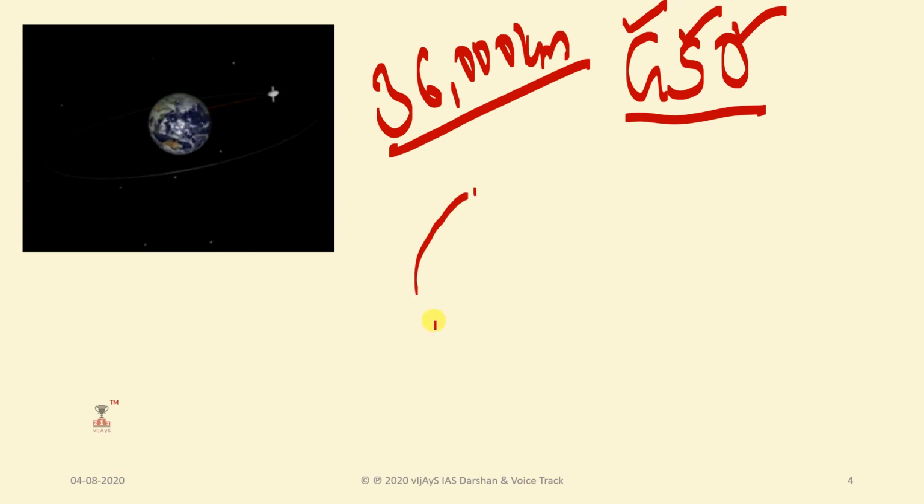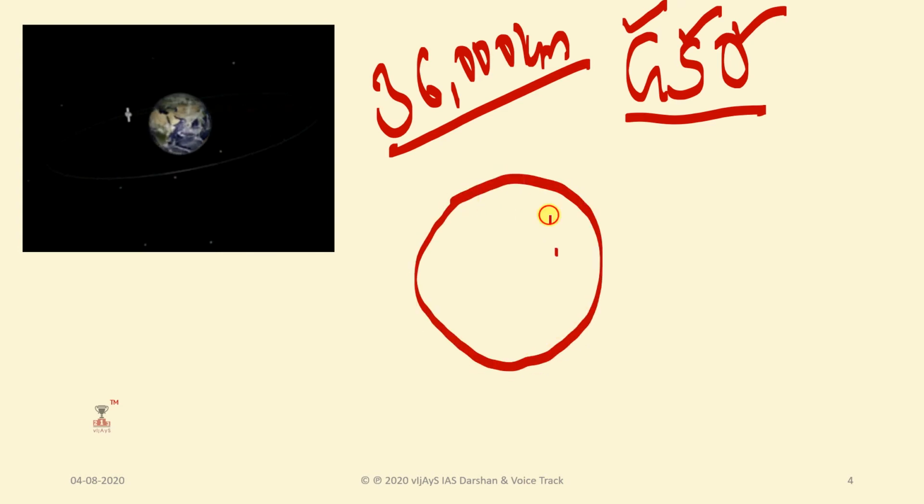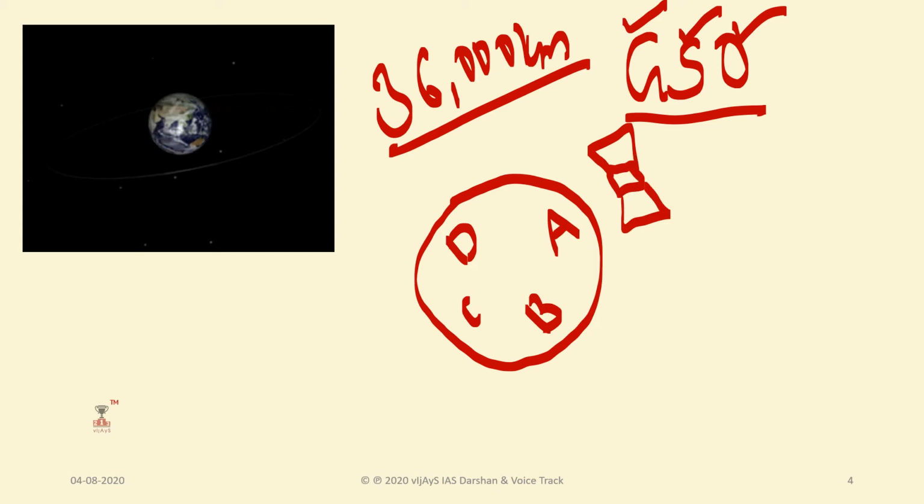If the Earth is rotating, and place A, place B, place C, place D are there, what will happen if a geosynchronous orbit is there? It will synchronize with that area only. However the Earth moves, it will focus on that area only. It won't focus on another area. Such kinds of orbits are called geosynchronous orbits. That means they synchronize with the Earth's rotation.